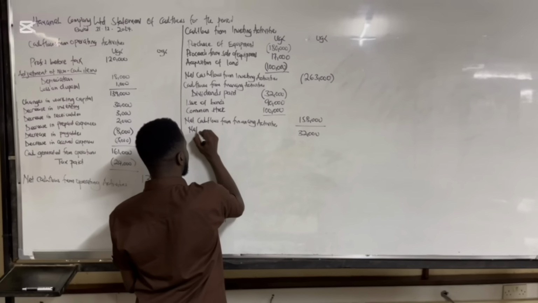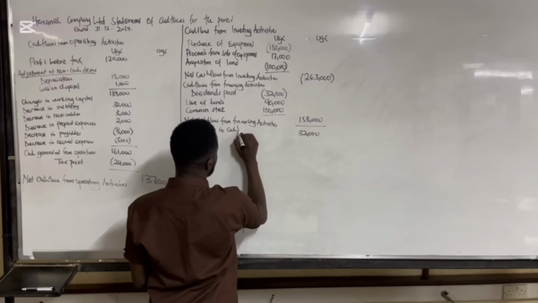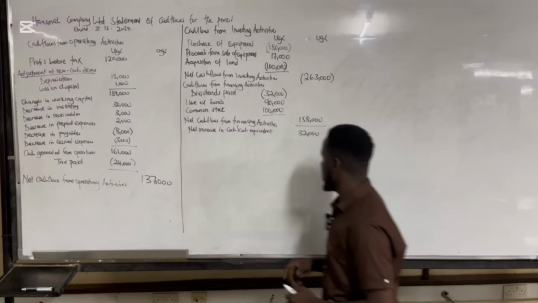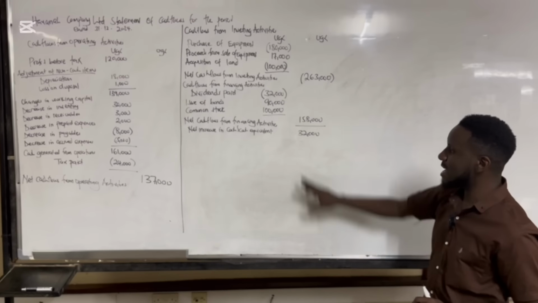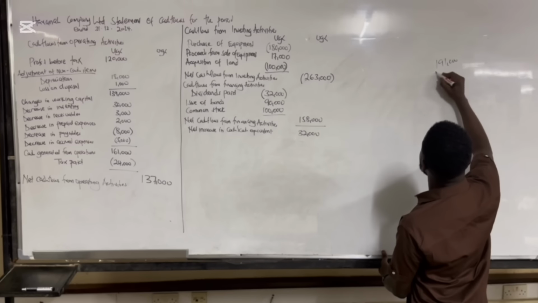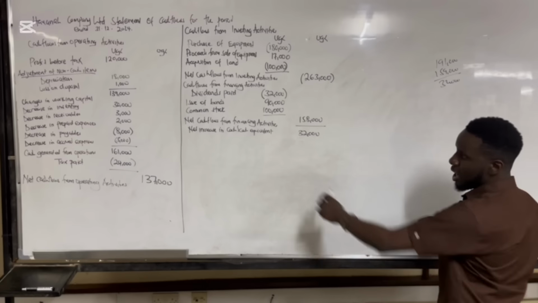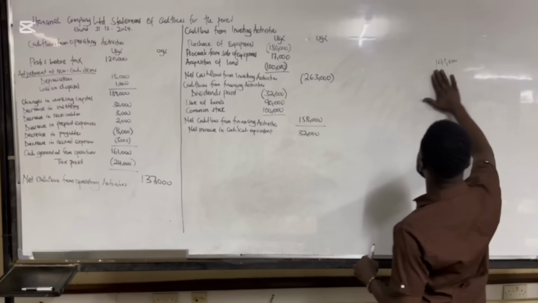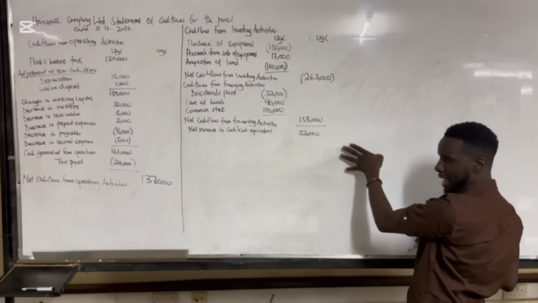So we're going to say we have a net increase in cash and cash equivalent. Now, if you still recall, 32,000 was the first figure we got when we were starting under our cash analysis. Remember, it was 191,000 minus 159,000, and it gave us 32,000. So it means we have got our net increase in cash as 32,000, the figure that we established at first. So this figure actually makes up our net increase in cash and cash equivalent.